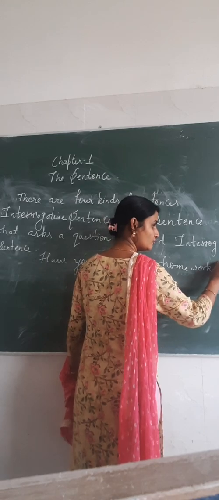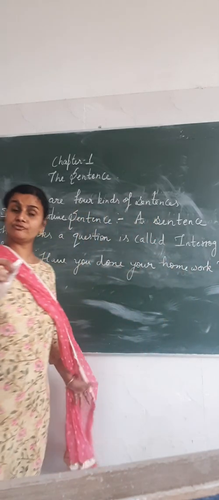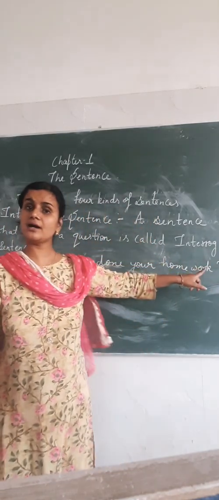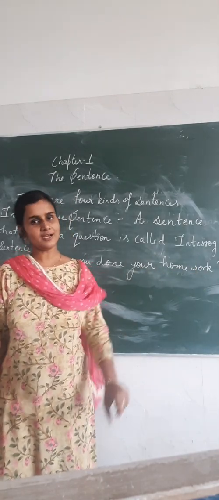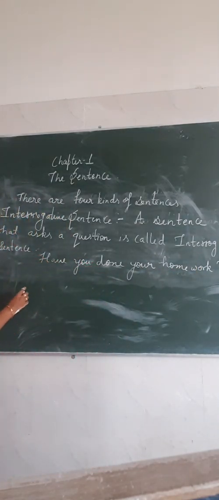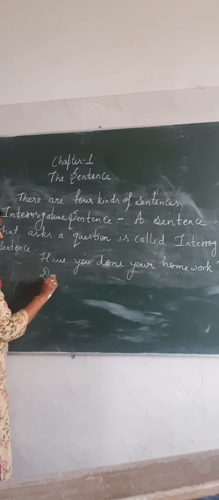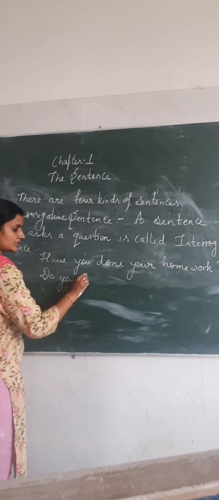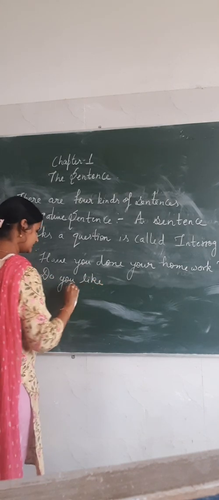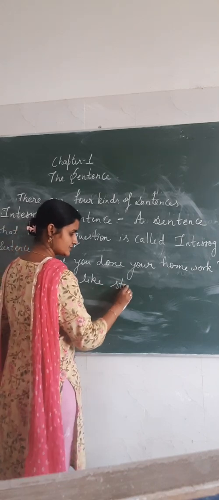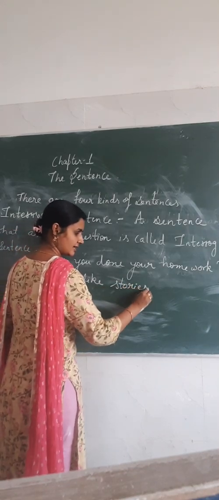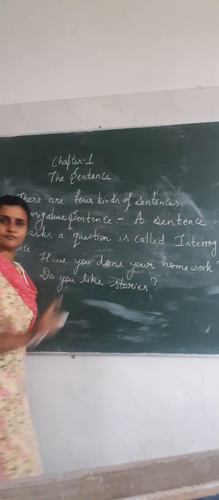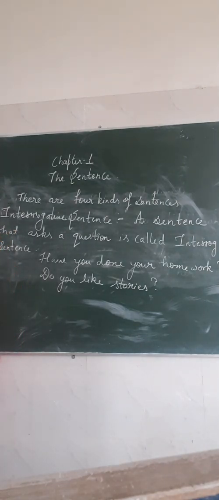And then don't forget to put question mark at the end of a sentence. One more sentence. Do you like stories? And then again at the end you will have to put question mark.